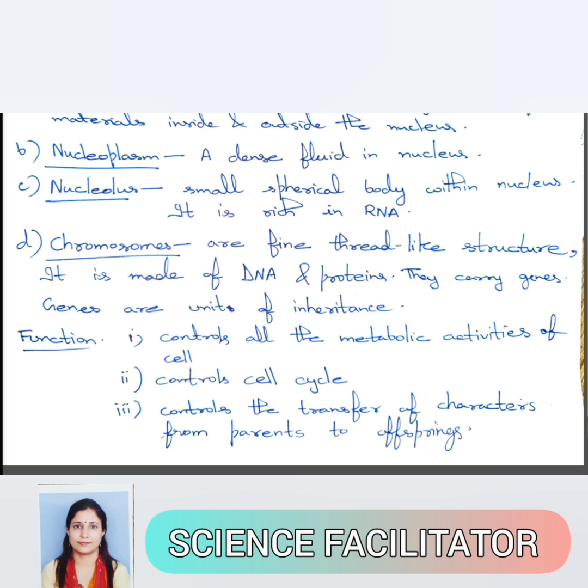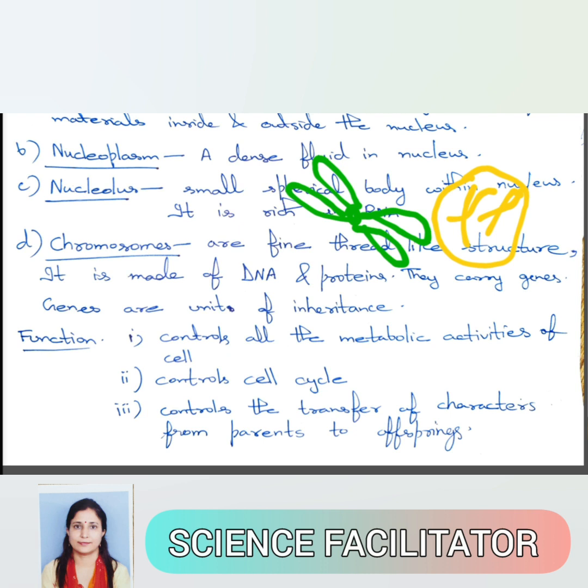The fourth, very important part of the nucleus is these thread-like structures. These thread-like structures are known as chromatin. They will form chromosomes like this, at the time of cell division. These chromosomes bear small hereditary units known as genes. These genes determine our body characters like the color of eyes and color of hair.